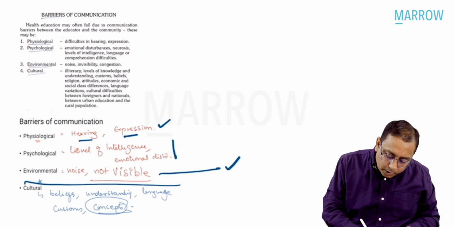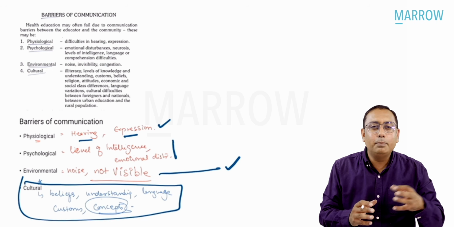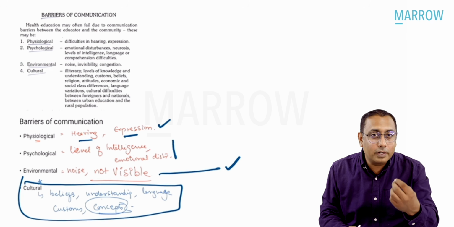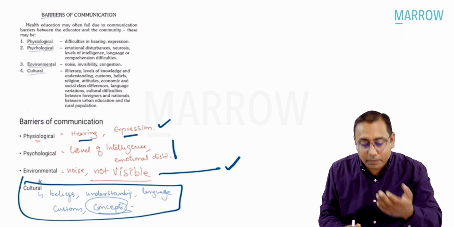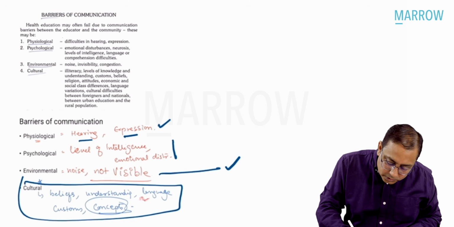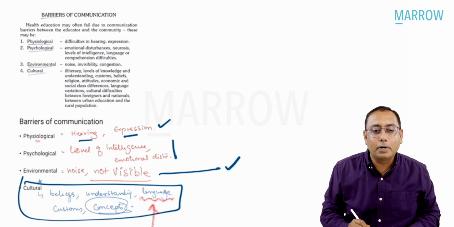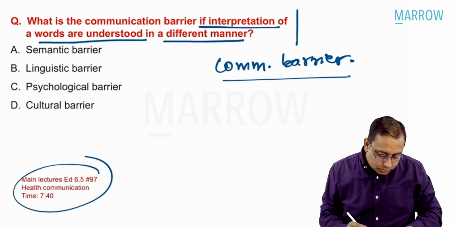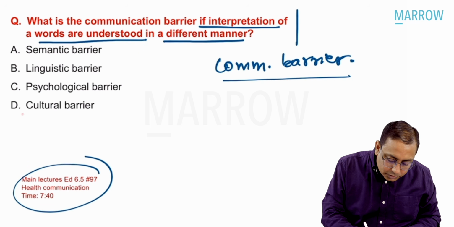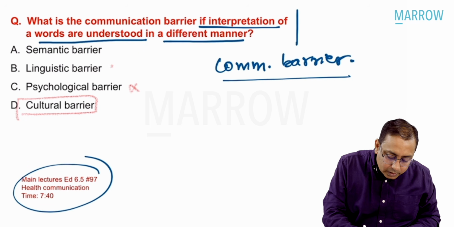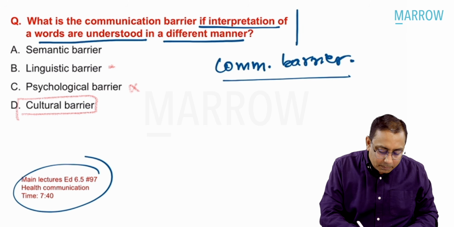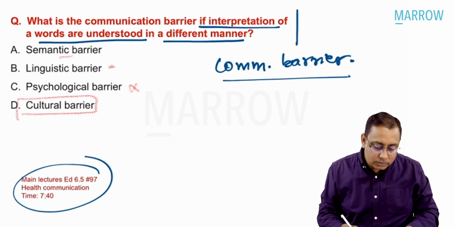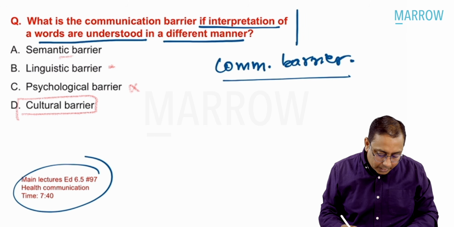And cultural is whatever is left out, like different beliefs, different concepts, different understanding, or different language. And that is what the MCQ asked in this year's exam, about differential language, which may cause a cultural barrier. So the best answer over here is cultural barrier. It is not psychological, linguistic. It's language, semantic is again not there. So the best answer is cultural barriers.